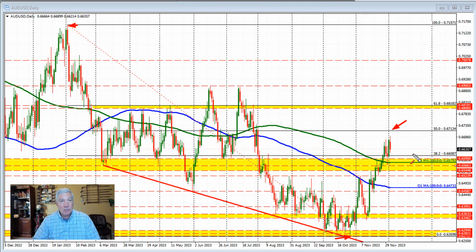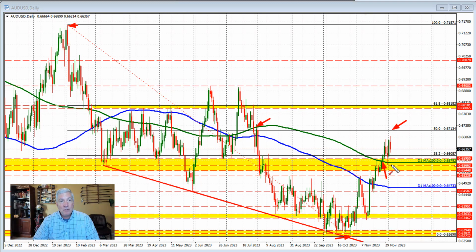On the downside, we have the 38.2% retracement on this daily chart at 0.6608. Below that, we have the 200-day moving average. In trading in the month of November, the price did move above that 200-day moving average on this day right here. That was the first break above the moving average going back to the month of July. So getting above that level and staying above that level is more bullish.